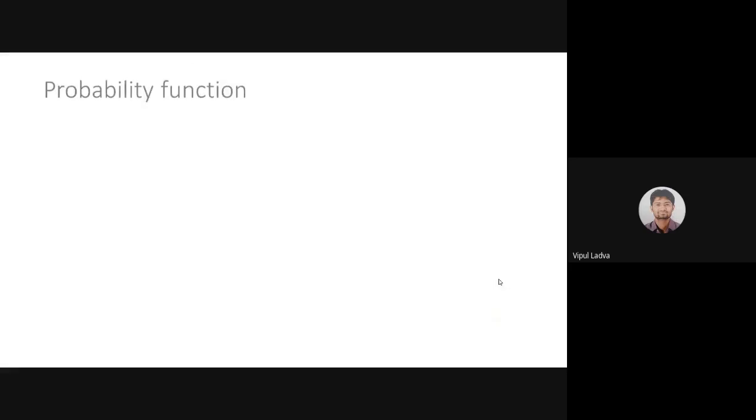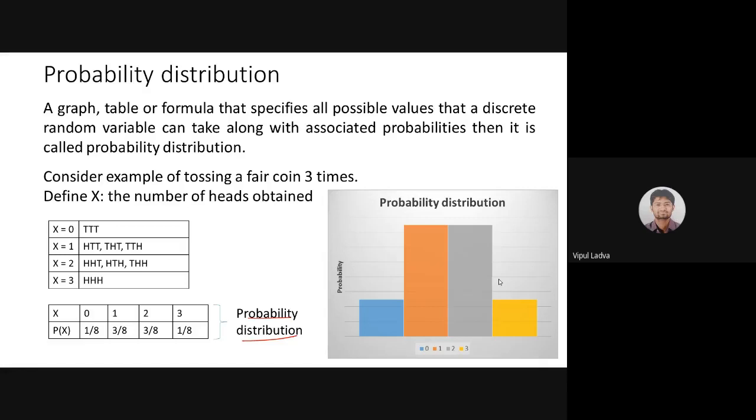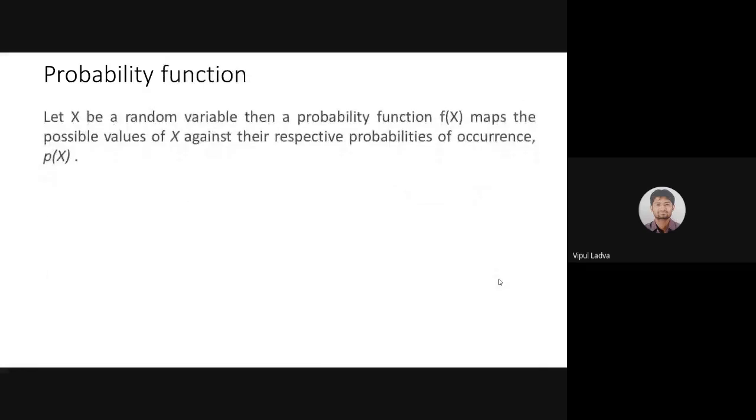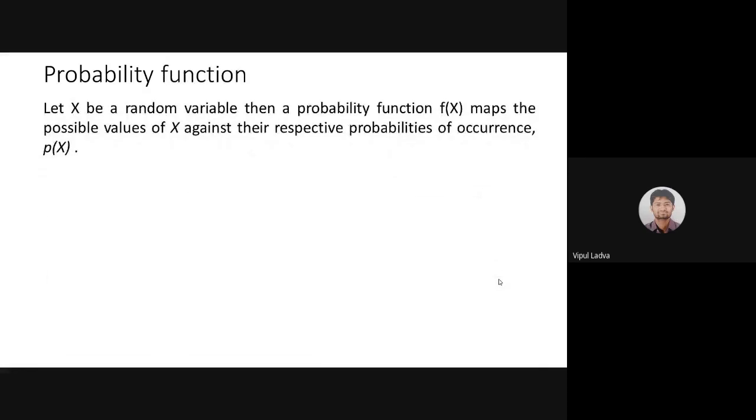Let me move ahead. After probability distribution, we are now dealing with the probability function. It's a kind of similar thing. Let x be a random variable, then the probability function f of x maps the possible values of x against the respective probabilities.